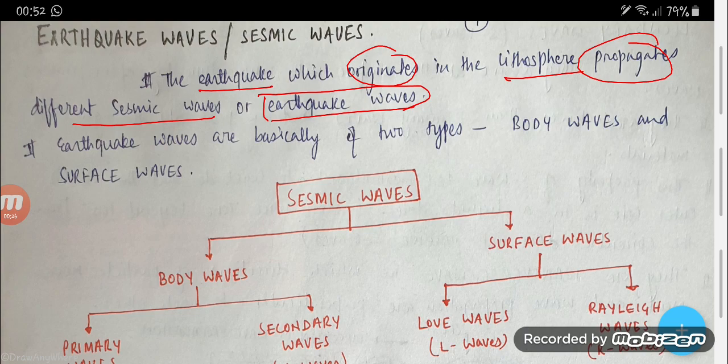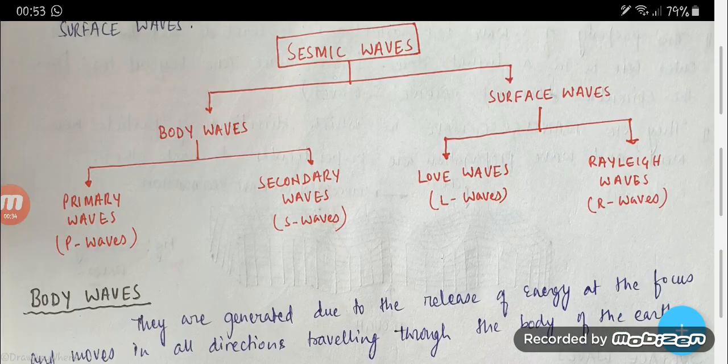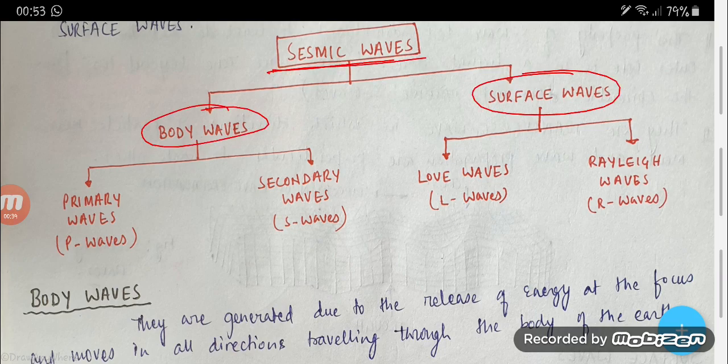So earthquake waves are basically of two types. First is the body waves and another one is the surface waves. So seismic waves: first is the body waves, another one is the surface waves.